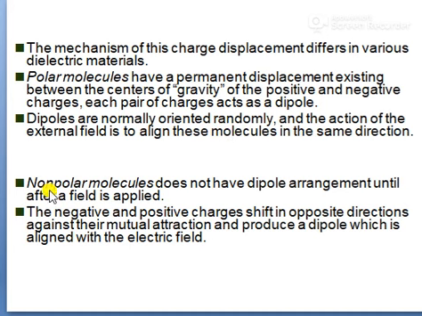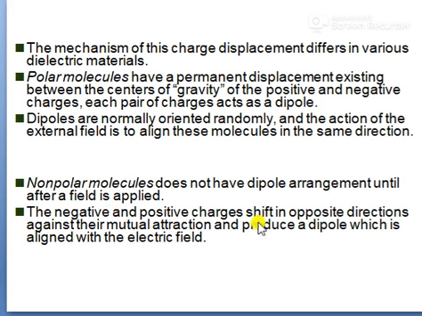Now we come to the non-polar molecule, which does not have a dipole arrangement until after a field is applied. Only when a field is there will a dipole arrangement be made.